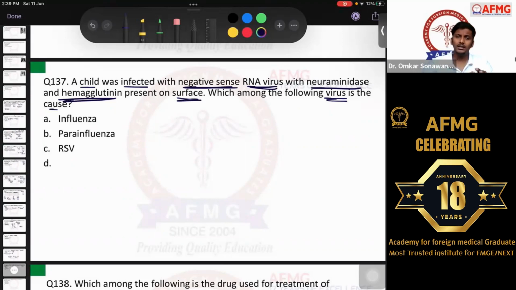So please remember, if it contains neuraminidase and hemagglutinin on the surface of the virus, it is definitely likely to be option A, influenza virus, and the child might be suffering from flu. Any flu is possible, depending on the type of influenza which has affected. RSV, please remember, will not usually have hemagglutinin or neuraminidase on its surface. It is a characteristic feature of influenza, a negative sense RNA virus.